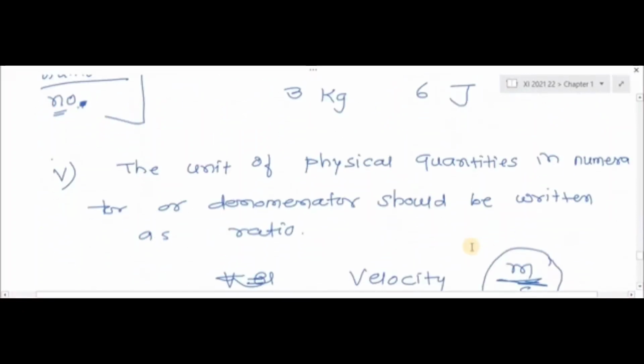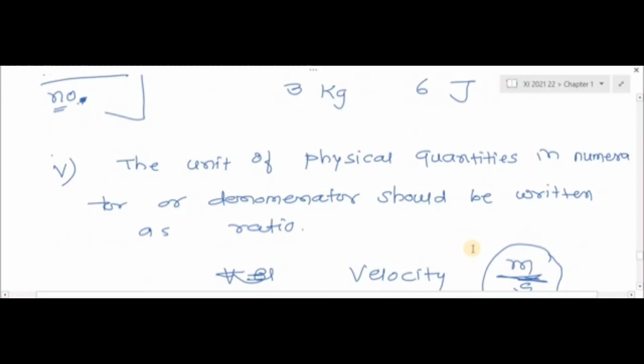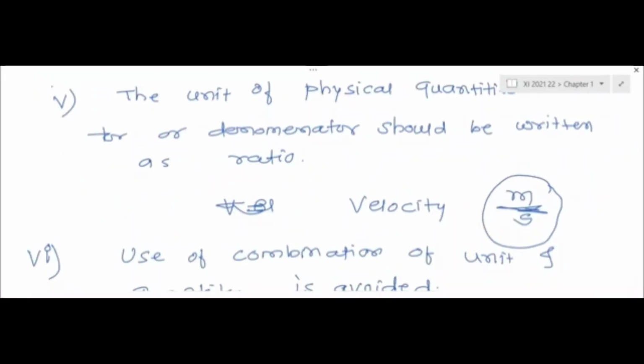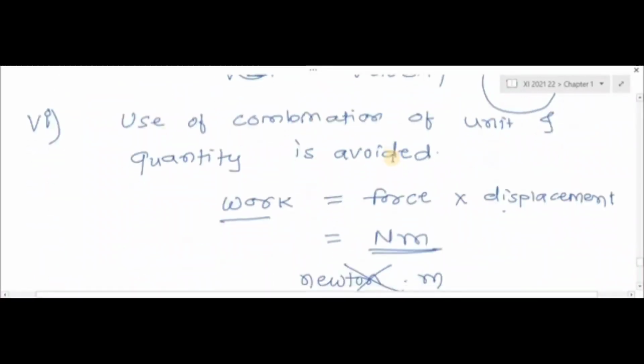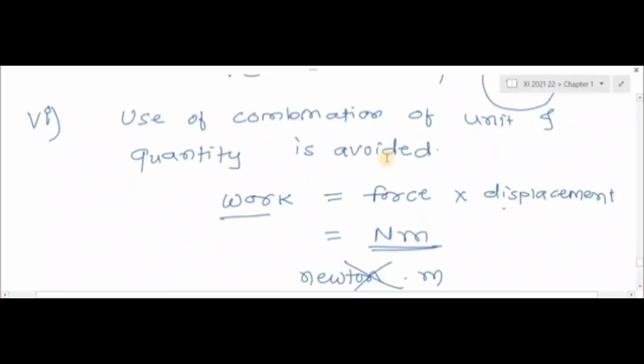Okay. The next rule is that units of physical quantities in the numerator or denominator should be written as a ratio. For example, the unit of velocity is meter per second. So it is in the ratio of meter and second. If some quantities are in the numerator and some in the denominator, we have to write that unit in the form of a ratio.